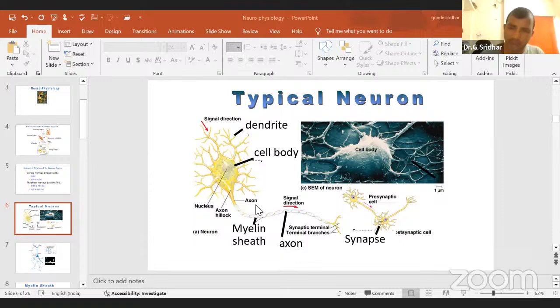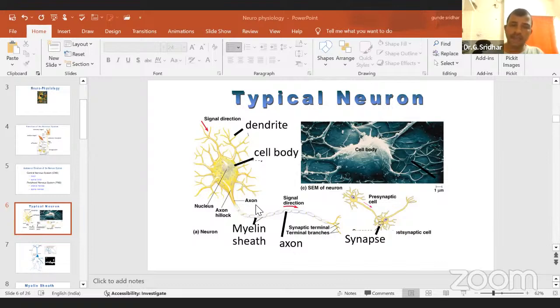Mainly, the myelin sheath is made up of lipids and fats. Then one more important thing, who will synthesize this myelin sheath? How is this myelin sheath formed on the axon? Mainly there is a cell which you can find on the axon, that is called the Schwann cell. This Schwann cell synthesizes the myelin sheath.